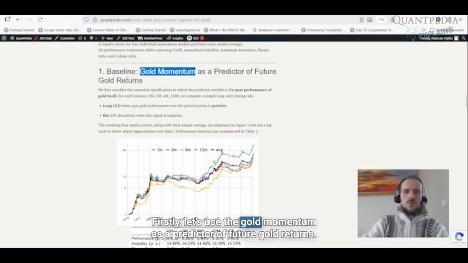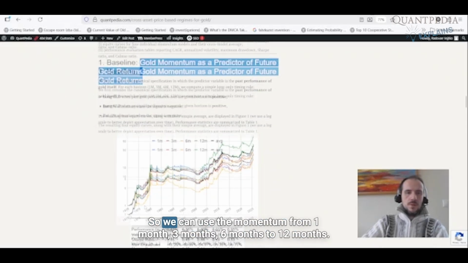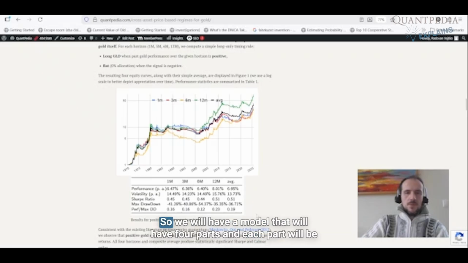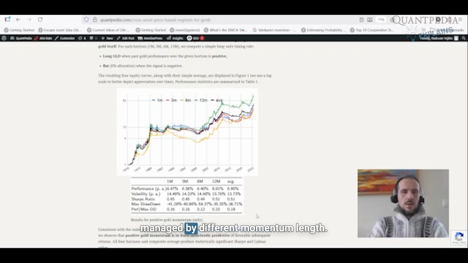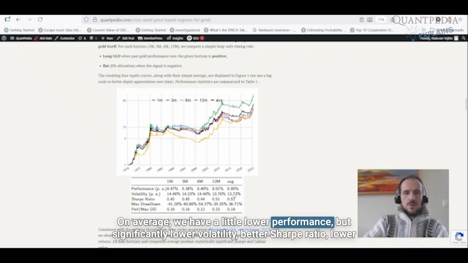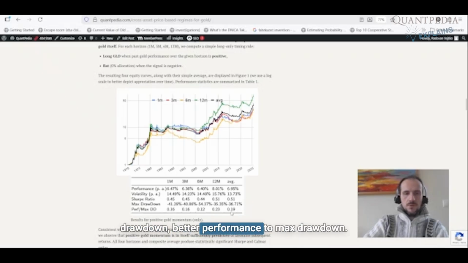Firstly, let's use the gold momentum as a predictor of future gold returns. We can use the momentum from 1 month, 3 months, 6 months to 12 months. We can average that. So we will have a model that will have 4 parts, and each part will be managed by a different momentum length. What are the results? On average, we have a little lower performance, but significantly lower volatility, better Sharpe ratio, lower drawdown, better performance to max drawdown.